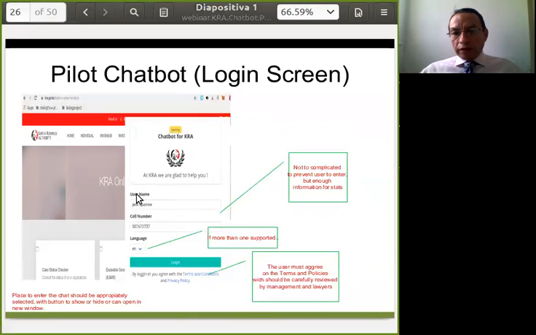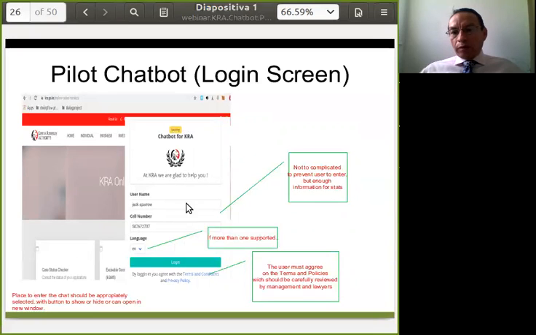This will ask for the username, in this case, a cell number, and if it's properly configured and KRA wants to allow multi-language support, it should select in which language he wants to address the chatbot.